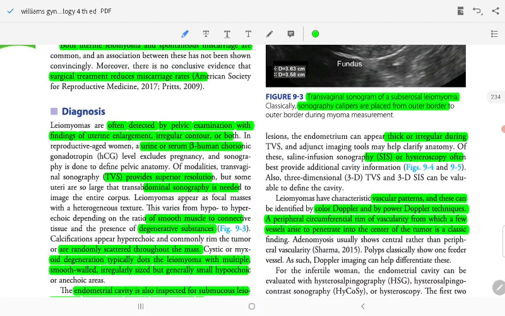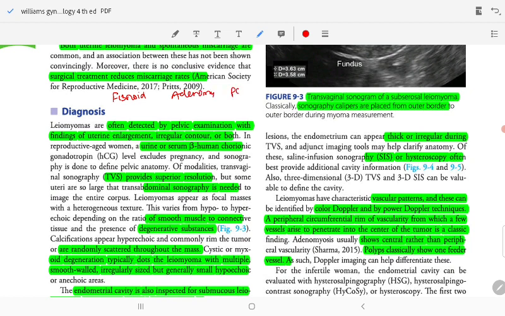Adenomyosis usually shows central rather than peripheral vascularity. Polyps classically show a pedicle vessel. As such, Doppler imaging can help to differentiate these. Fibroid: peripheral vascularity. Adenomyosis: central vascularity. Polyp: pedicle vessel.